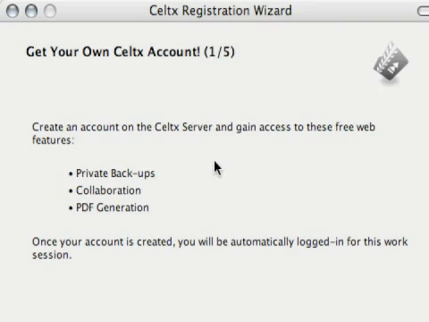project. So basically, you can back up your project online, and then that will allow you to access it from multiple computers, as well as just have a backup in case it crashes or you accidentally delete it. It allows for collaboration with other Celtx users. So since it's online, if you share your project with somebody else, they can also start using it and start looking at it. And then PDF generation, pretty self-explanatory.